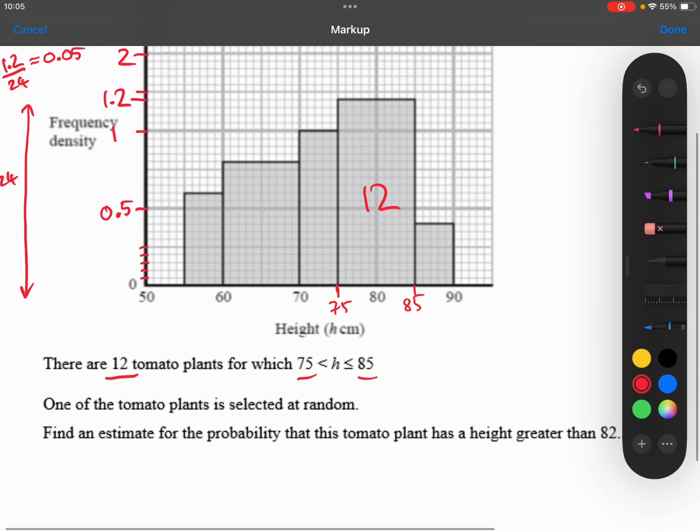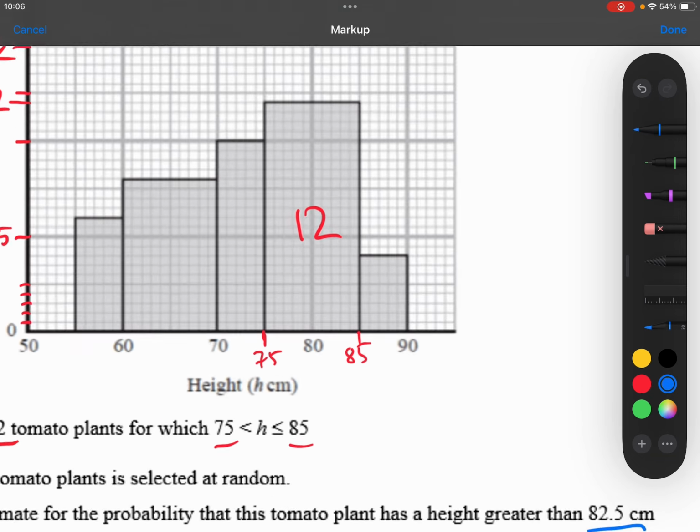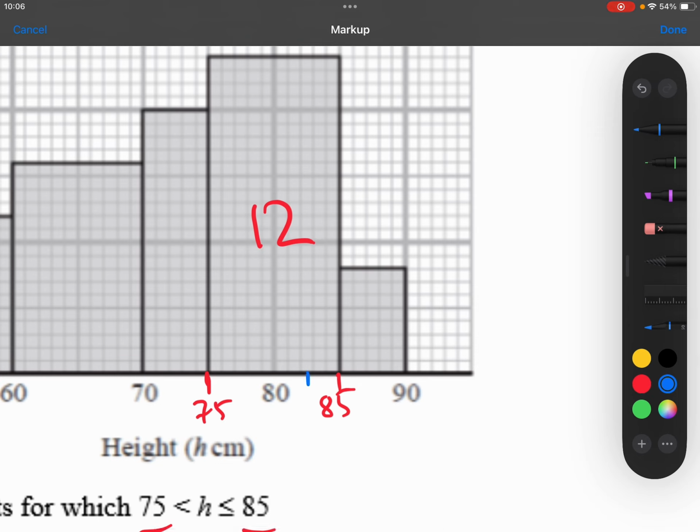Right, so let's carry on reading. One of the tomato plants is selected at random. We need to find an estimate for the probability that this tomato plant has a height greater than 82.5 centimetres. So 82.5 centimetres is here.